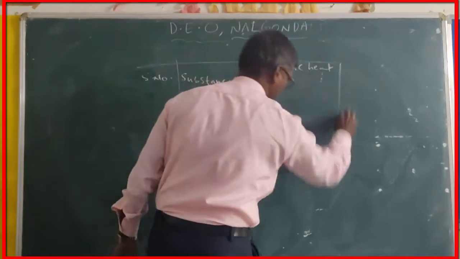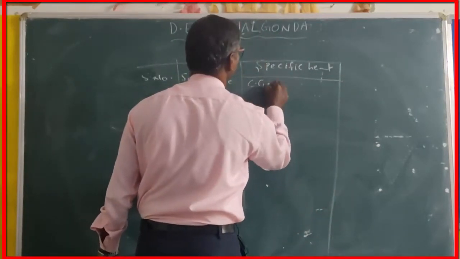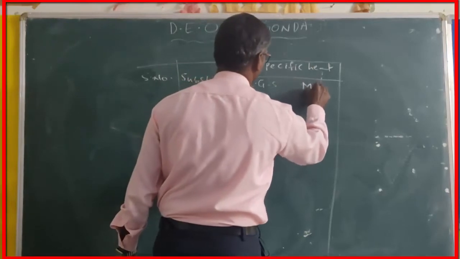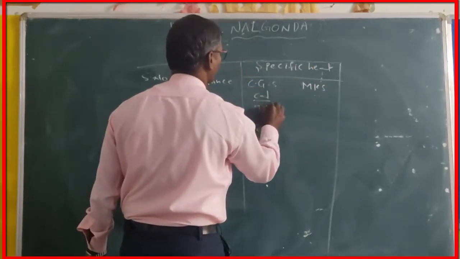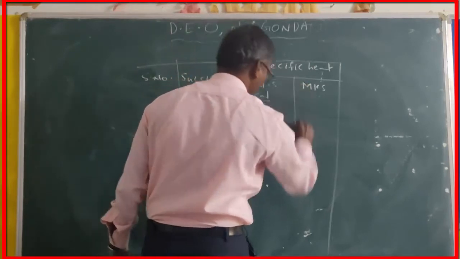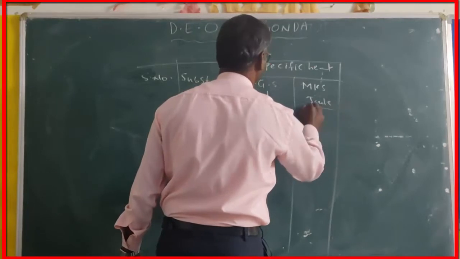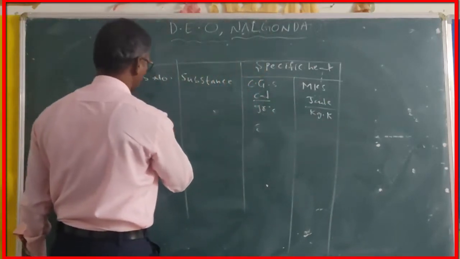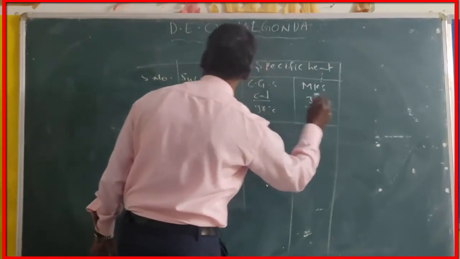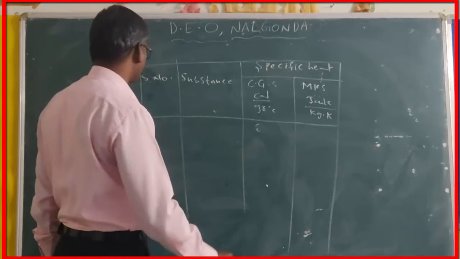In the CGS unit, it is calorie per gram degree centigrade. In the MKS unit, it is joule per kg Kelvin. We will discuss some substances and their specific heats.